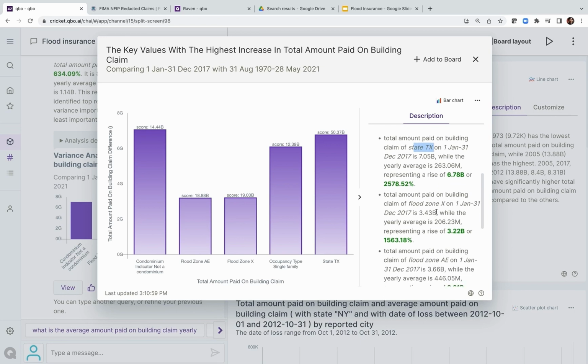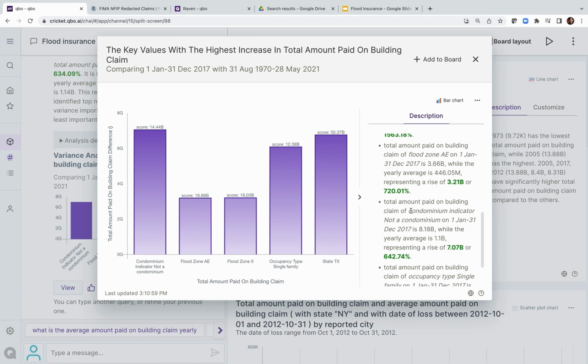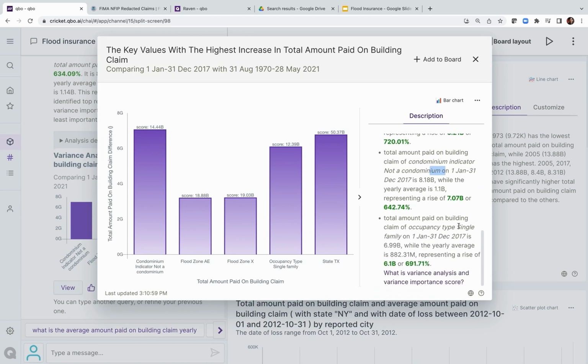That's the first. Other ones are a big increase in claims paid on flood zone X, where X, if you recall, is our flood zones that are supposedly low or moderate risk. There's also increases in not condominiums, increases in single family, and so on. All these are possible reasons why 2017 had a big spike in the amount paid. I'm going to add that to the board as well.